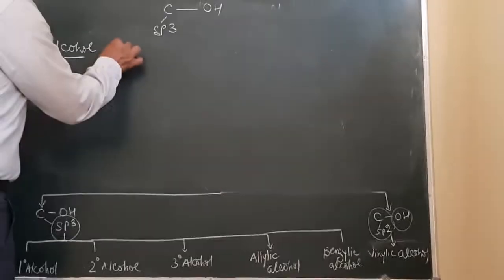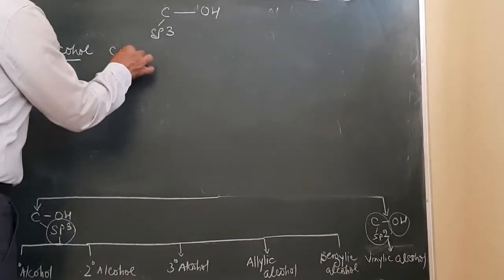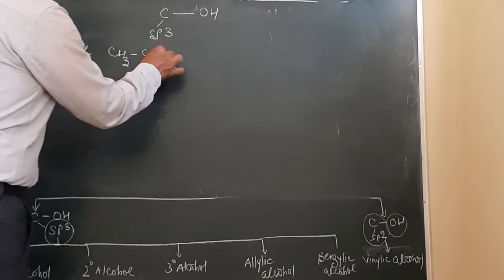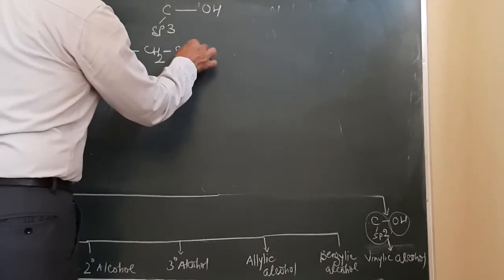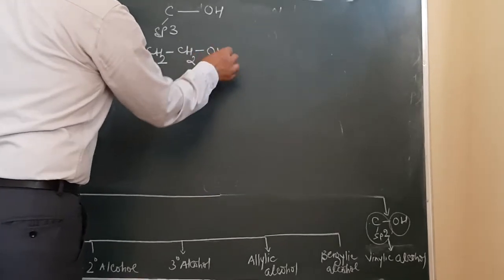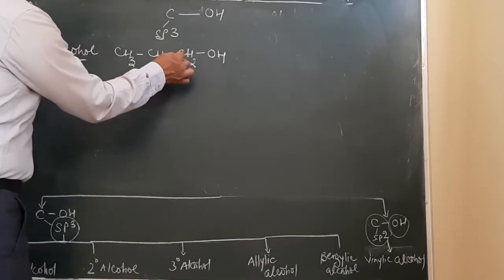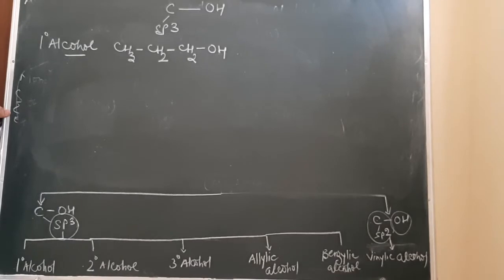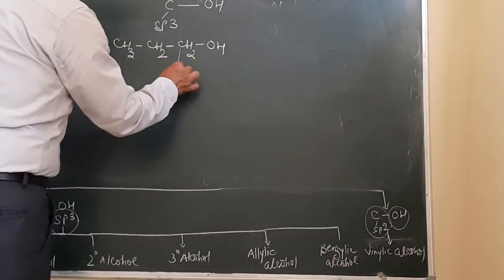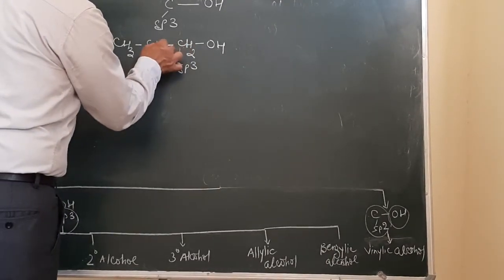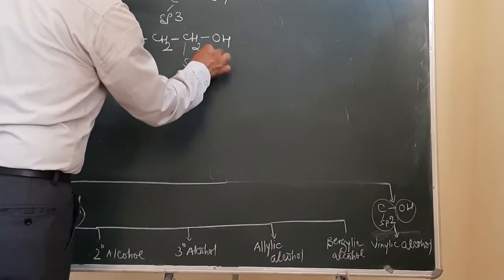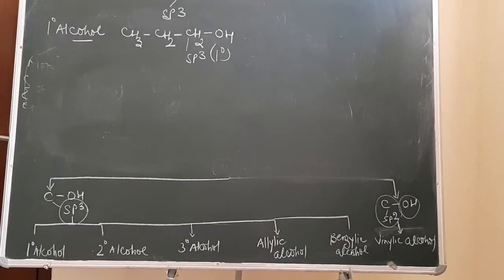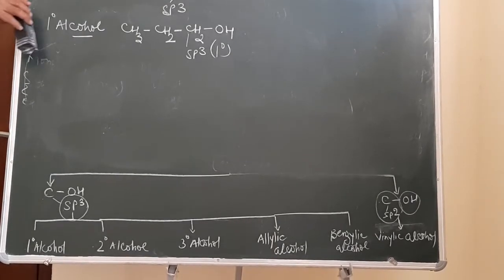As for example, if you take CH3, then CH2, and then over here this will be CH2 and this over here will be OH. Here the OH group is attached to the carbon atom which is sp3 hybridized, and since this carbon atom is bonded to only one other carbon atom, this will be 1 degree alcohol. So alcohols can be 1 degree alcohol.